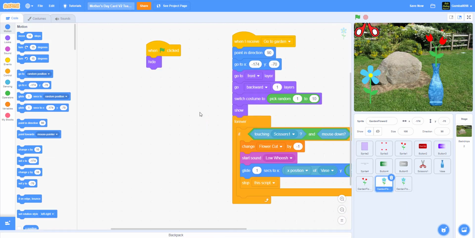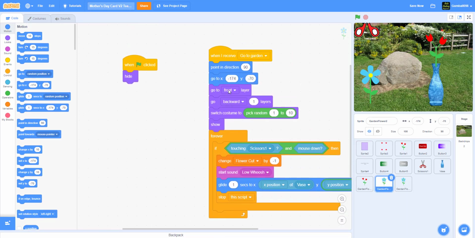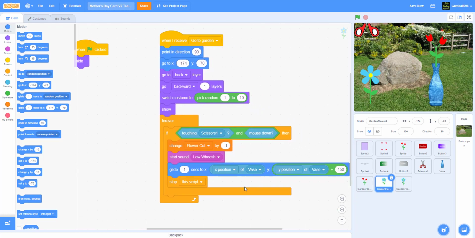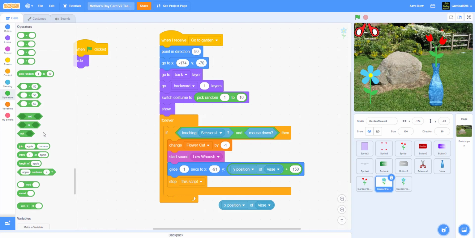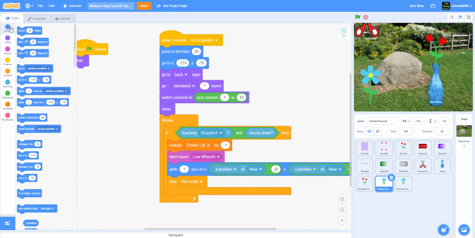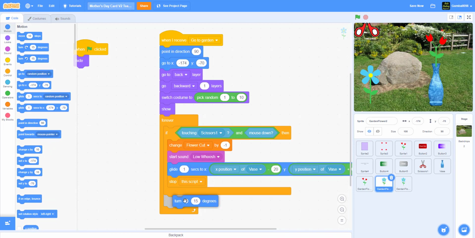And then put this on, and then instead of going to the front layer, we've got to go to the back layer because it's behind the middle flower. And switch costume, yeah, we all got that. But now we need the X position of vase minus 20 because it's on the left side. Vase minus 20, and the Y is the same, and stop. We got to make this turn to the left by 15 degrees. Yeah, right there. And there we got it.